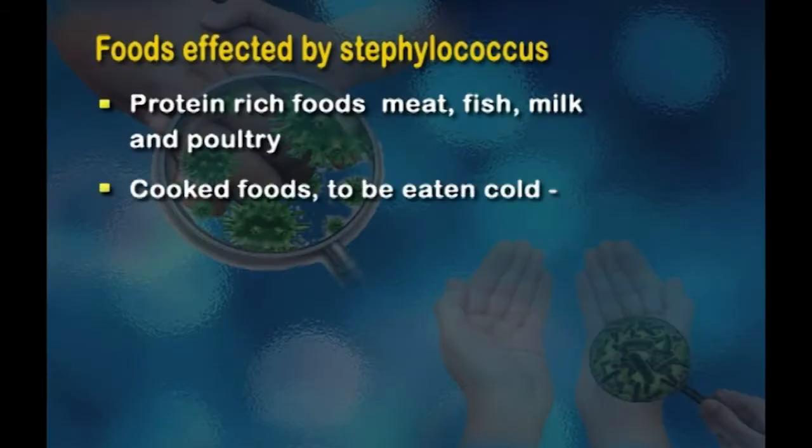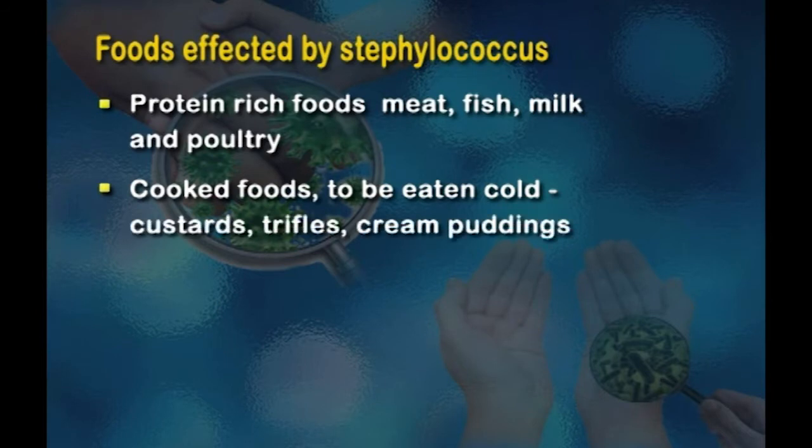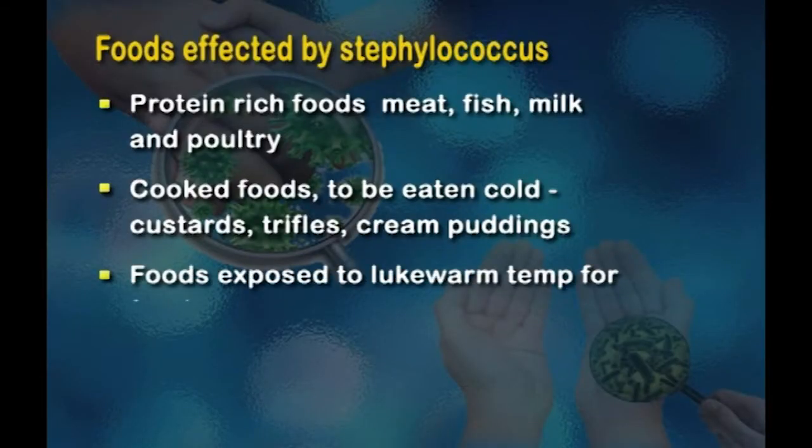Staphylococcus is also found in cooked foods which are eaten cold, like custards, trifles and cream puddings, because these are stored in the refrigerator, and if there is faulty food handling, then microorganisms can pass from hands onto these cold foods, and in cold temperatures these microorganisms thrive. Staphylococcus is also found in foods which are exposed to lukewarm temperature for a few hours. Therefore, it's very important to ensure that there is not too much of a time gap between preparation of food and consumption, because if there's a long period and the food is exposed to a warm environment, then these microorganisms can